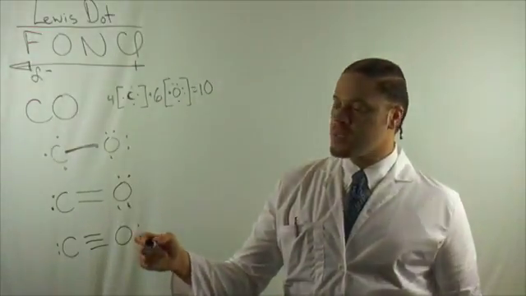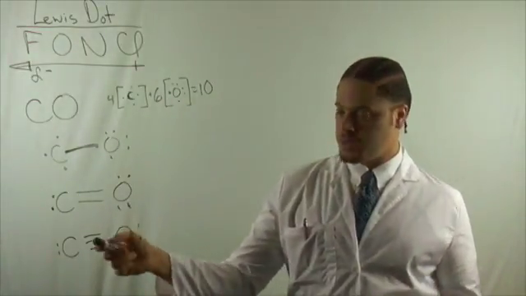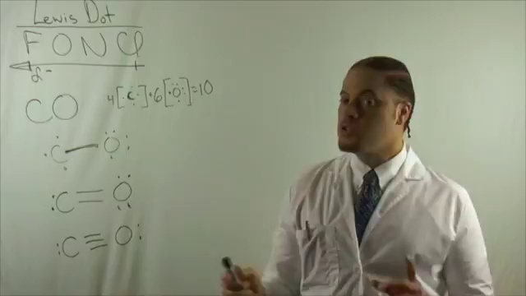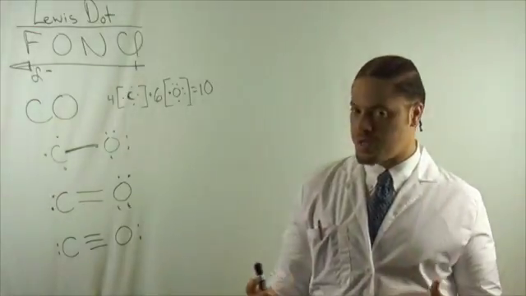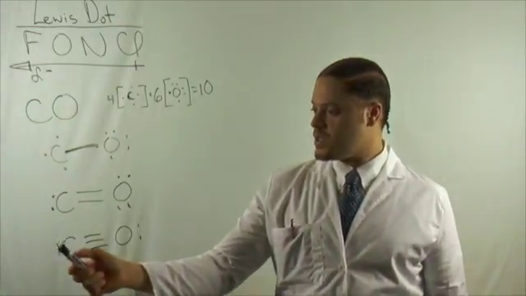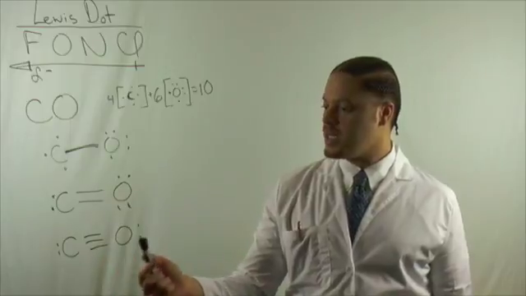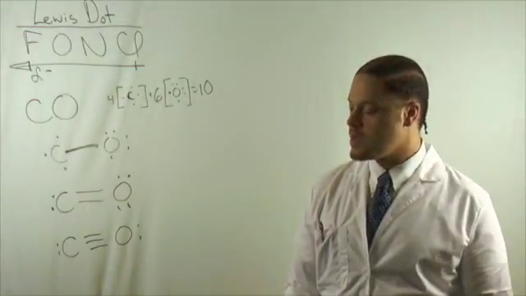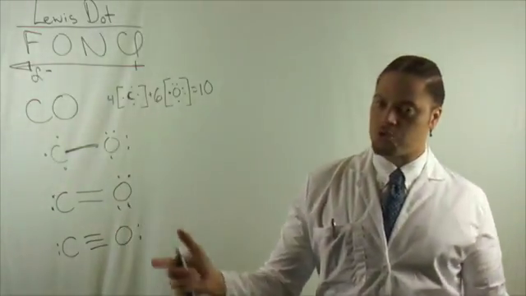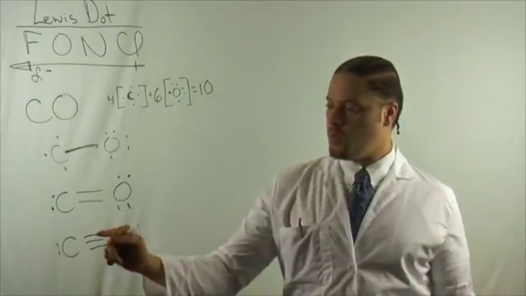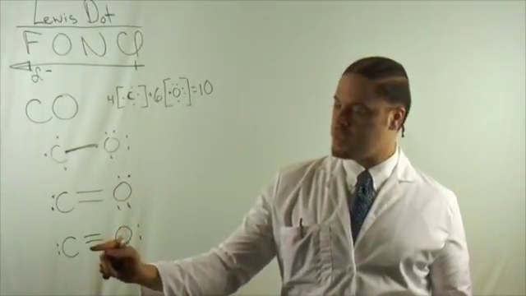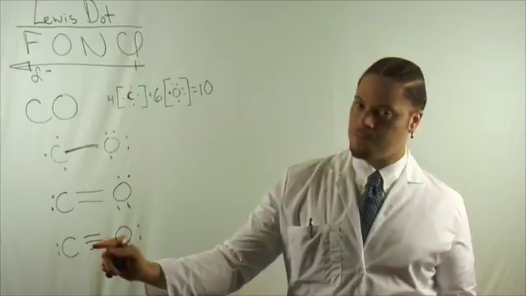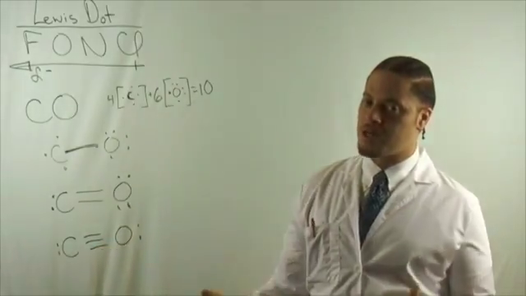We count the electrons in the valence for the molecule. It has 10. Do the elements individually obey the octet rule? Carbon has 1, 2, 3, 4, 5, 6, 7, 8. Oxygen has 8. When you have a triple bond, remember a single bond is our sigma, and then the next one is a pi, and then the third bond is another pi.